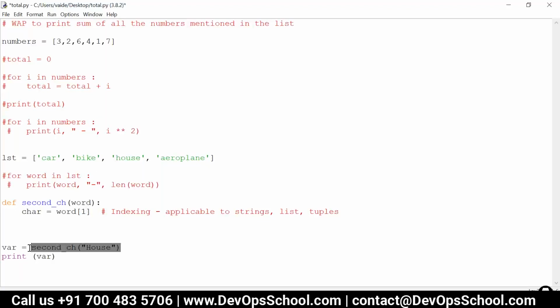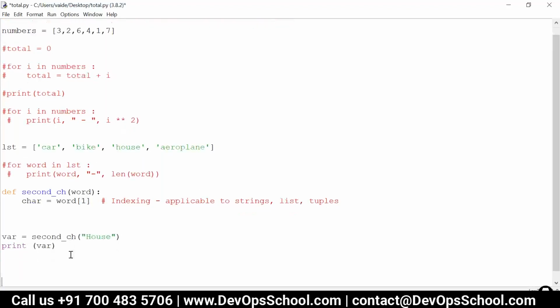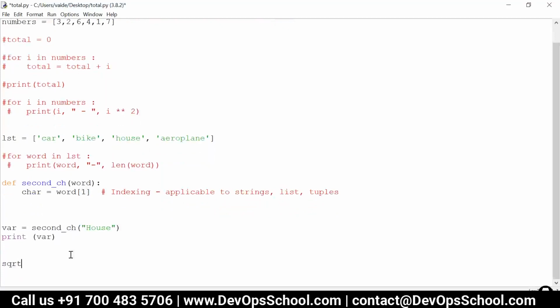Yeah. So like one example, one inbuilt function is called the sqrt function. Now this function takes any number. Let's say I'm passing 64. It will return me 8.0, the square root of it. Now, if I am doing certain mathematical operations in my program and I want the square root again and again at multiple places, I don't have to write the algorithm for sqrt or square root, right? I can just simply call this sqrt function by passing the value and it will give me the result. So what I want to do with the result, I can either print it on the console or I can use that result to do some more calculations.